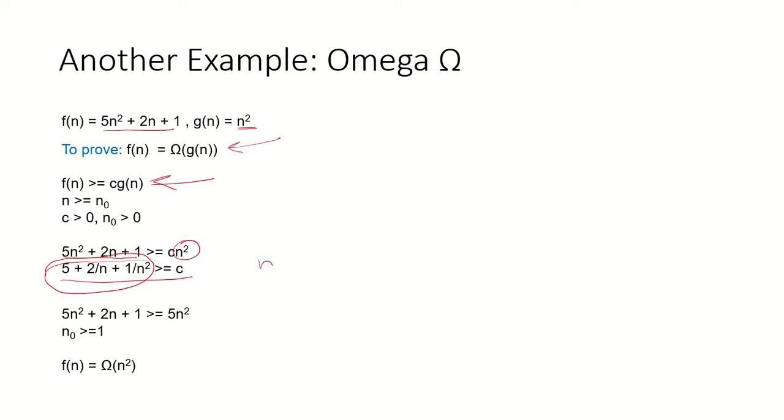If n tends to infinity, 2 by n and 1 upon n square both would tend to 0. So the minimum value that the left hand side can have is 5. That means the maximum value that c can have is 5. So 5n square plus 2n plus 1 has to be greater than or equal to 5n square, and this would be true for all values of n greater than 1. Since we have been able to find a value of c and a value of n naught, we say f(n) is omega of n square.